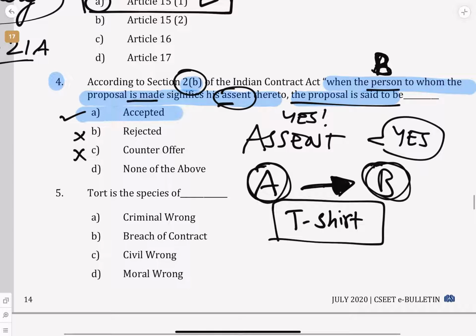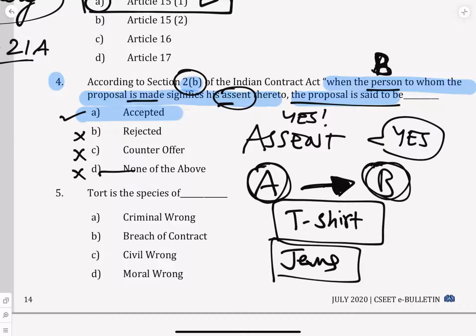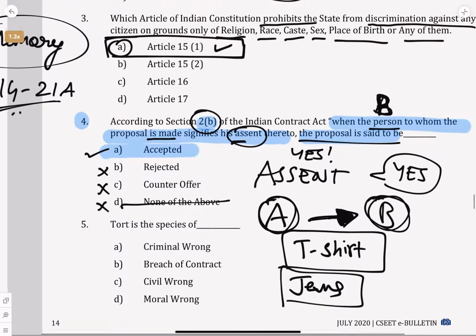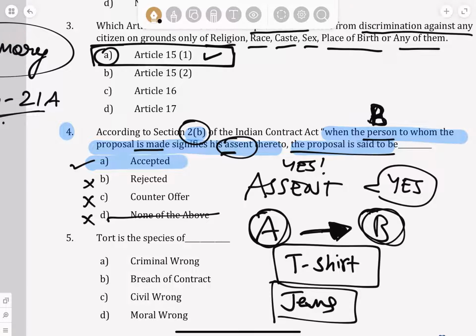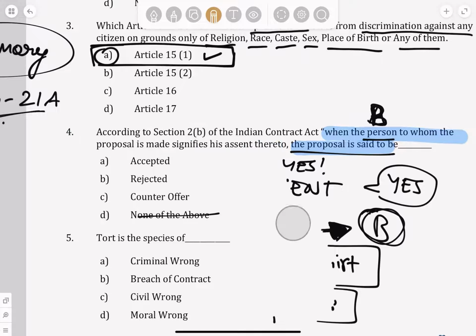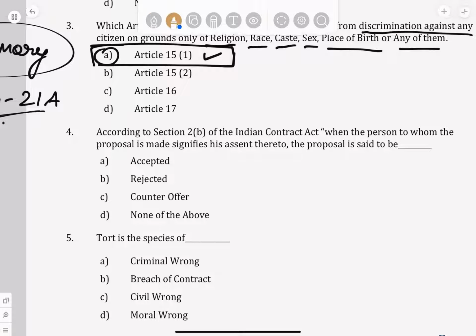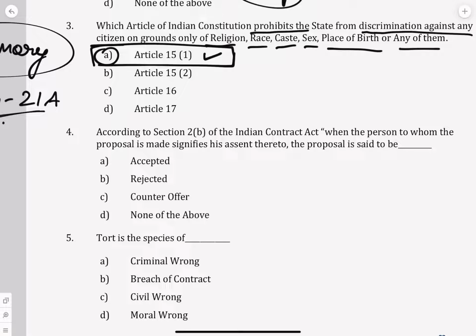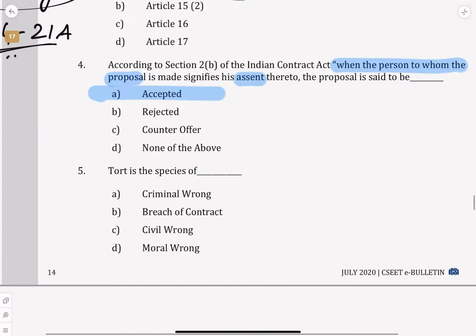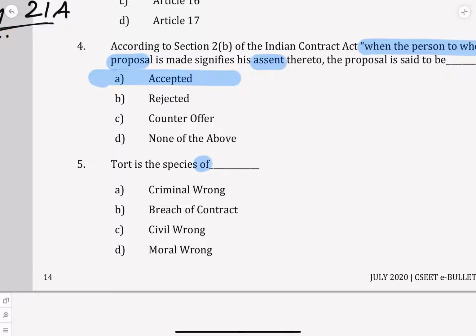No. If he says no, I don't want the t-shirt, do you want to buy my jeans pant, something else, that is a counter offer. So none of the above can't be the answer. According to Section 2(b) of the Indian Contract Act, when the person to whom the proposal is made gives his acceptance or assent, it is nothing but acceptance. Very simple.